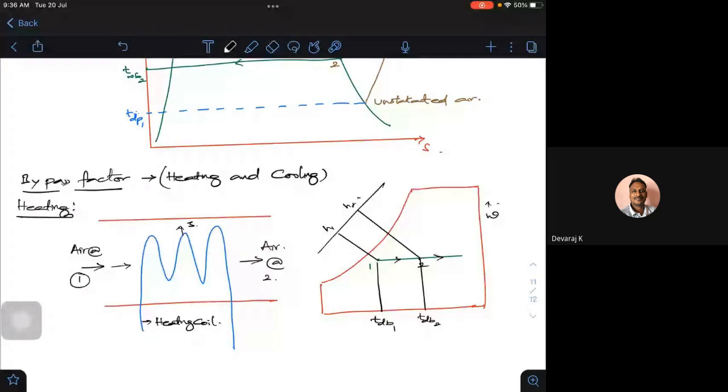It is a ratio of the temperature difference between the mean surface temperature of the coil and the temperature at which the air is leaving, divided by the mean surface temperature.